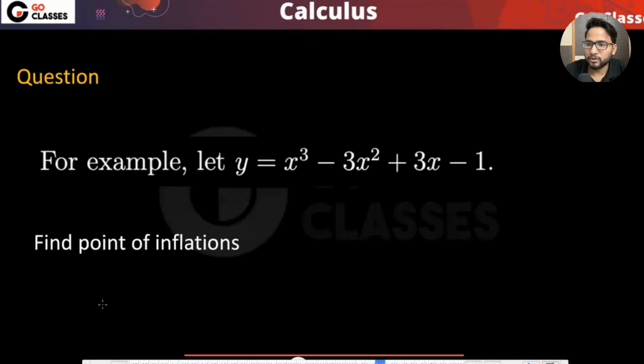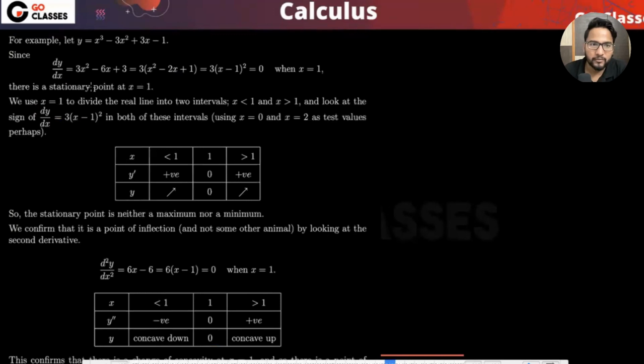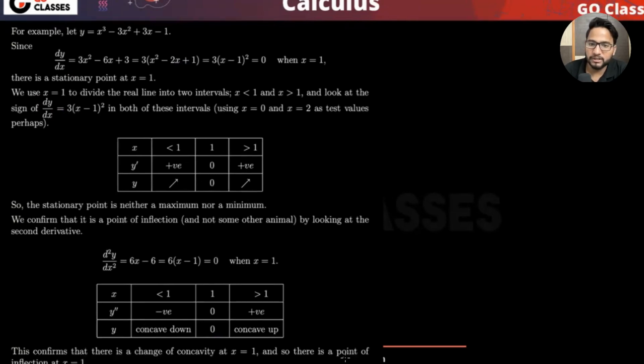Without f double dash x equal to zero, how to find the point of inflection? Yeah, that's what I'm saying. That f double dash x must be zero to find the point of inflection. Yes, true. So let's just see this example. If they ask you to find the point of inflections, then what will you do? You will set f double dash x to zero, and you will check whether the signs are changing or not. If you do this, f double dash x equal to zero, then it is x equal to 1, and at x equal to 1 the sign is changing. This confirms that x equal to 1 is a point of inflection, right? Okay.